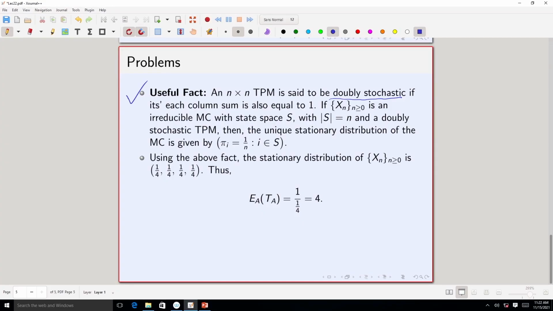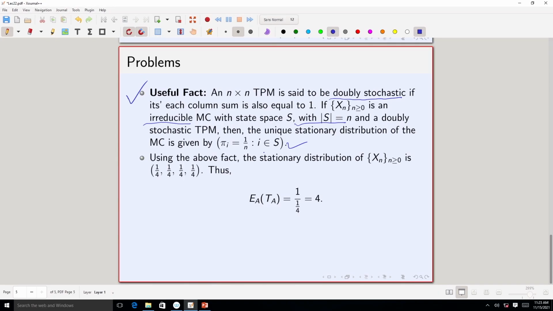Stochastic means just the row sum is 1, but because the column sum is also equal to 1, we are calling it doubly stochastic. Now, if xn is an irreducible Markov chain with state space S where the cardinality of S is n, so it is a finite state Markov chain with n states, and if the transition probability matrix is doubly stochastic, that means both row sum as well as column sum is equal to 1, then the unique stationary distribution is given by pi i equal to 1 by n.